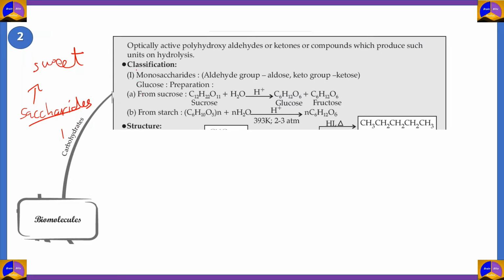So enough history about carbohydrates. Let's look at the classification of carbohydrates. The first kind is about the unit itself. So first up, we have monosaccharides. What are monosaccharides? Monosaccharides are carbohydrates which cannot be further hydrolyzed. So that means you cannot reduce it to further smaller units of carbohydrates.